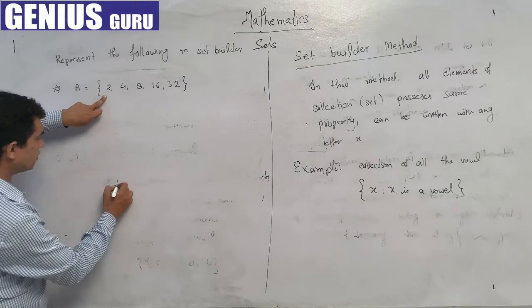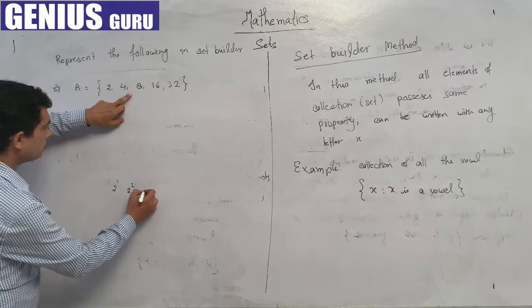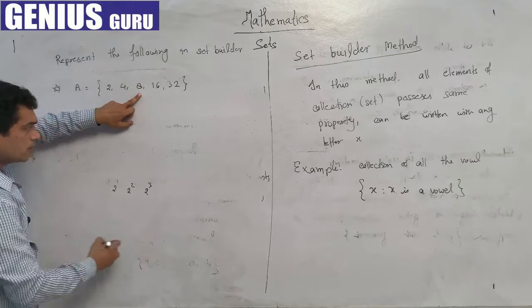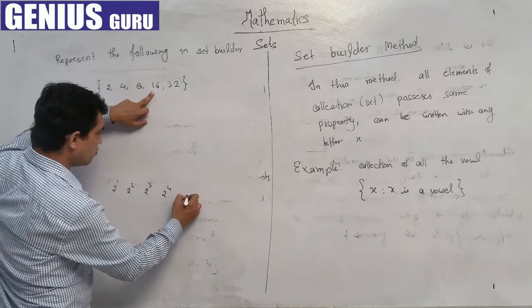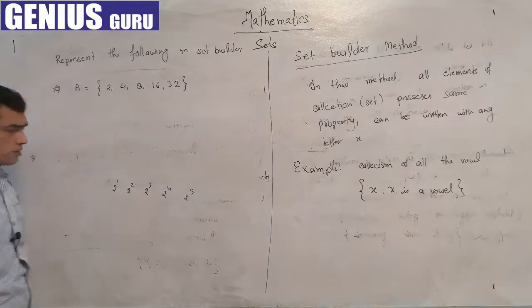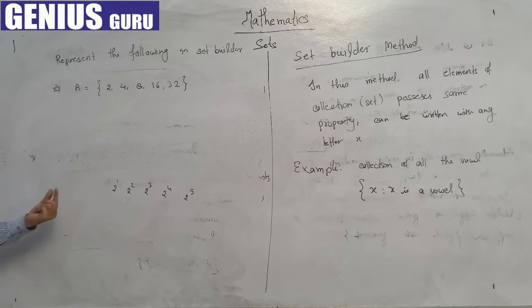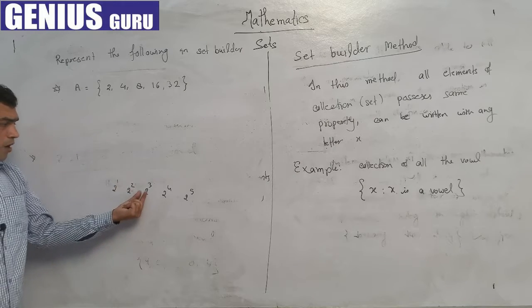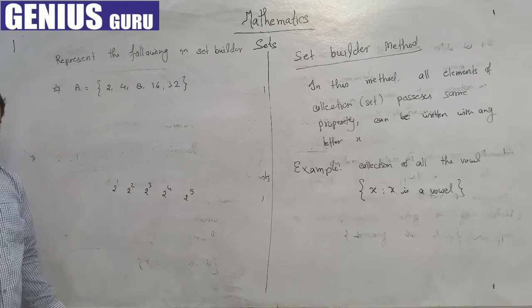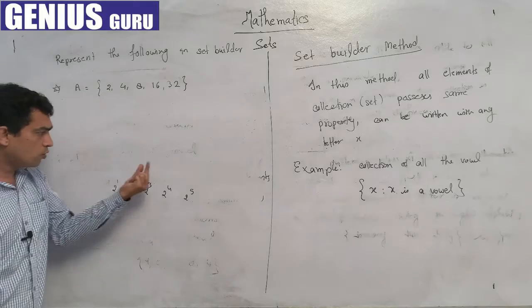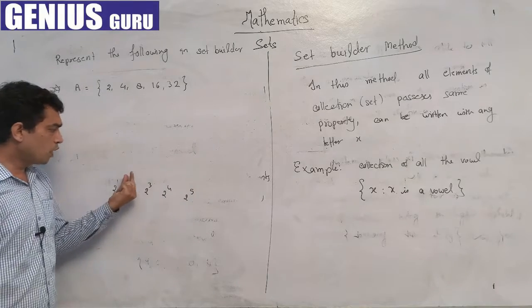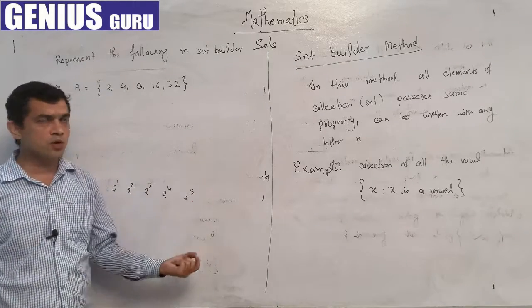It's 2 power 1, 2 square, 2 cube, 2 power 4, 2 power 5. These are powers of base 2, and the power runs from 1 to 5. These are natural numbers.